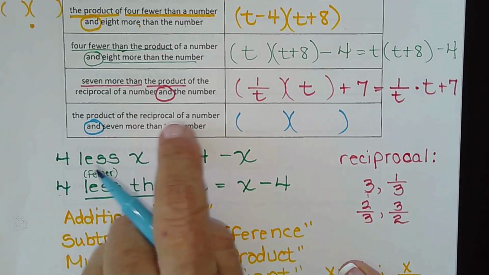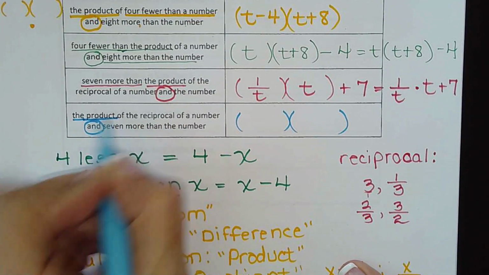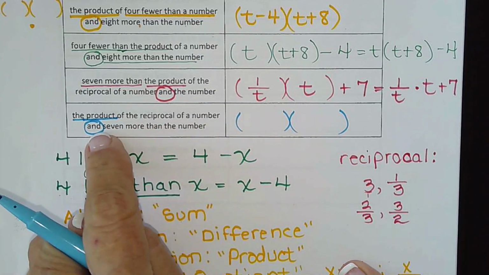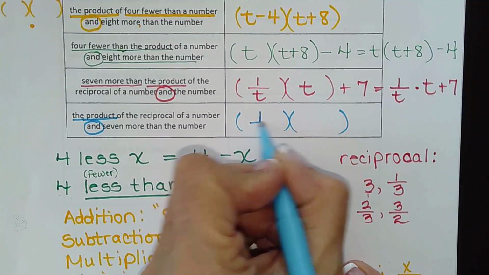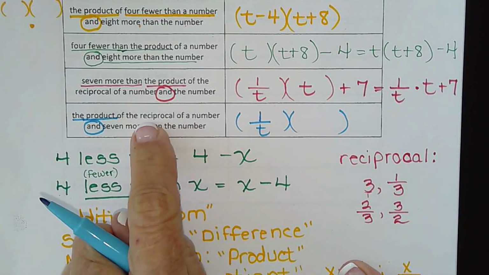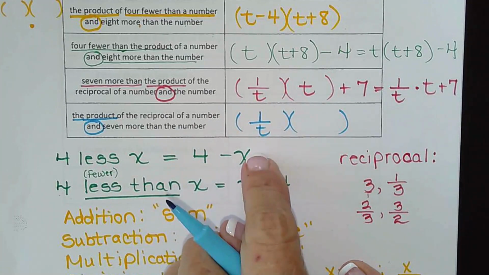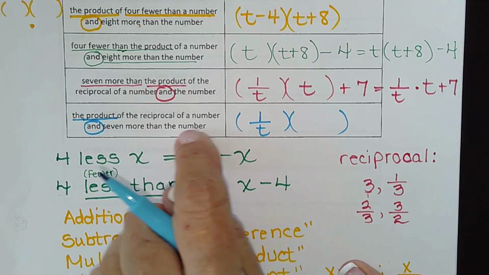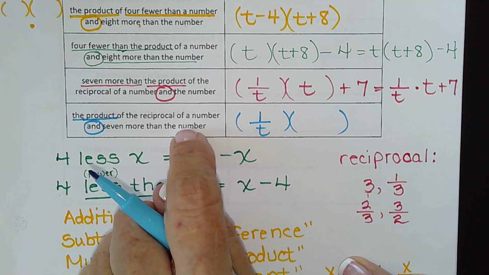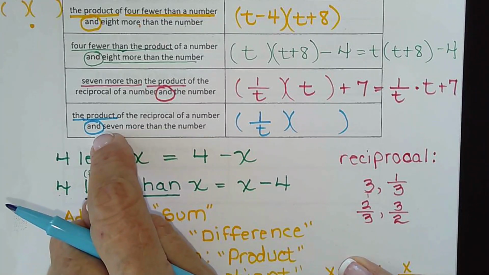So before, so we got the product. Reciprocal of a number is in the first parentheses because it's before the and. Reciprocal of a number, 1 over t. And this is what goes in the second parentheses, t plus 7.